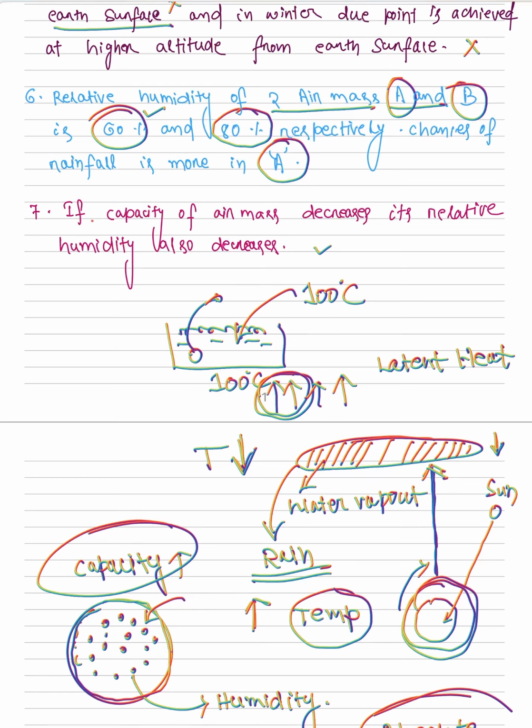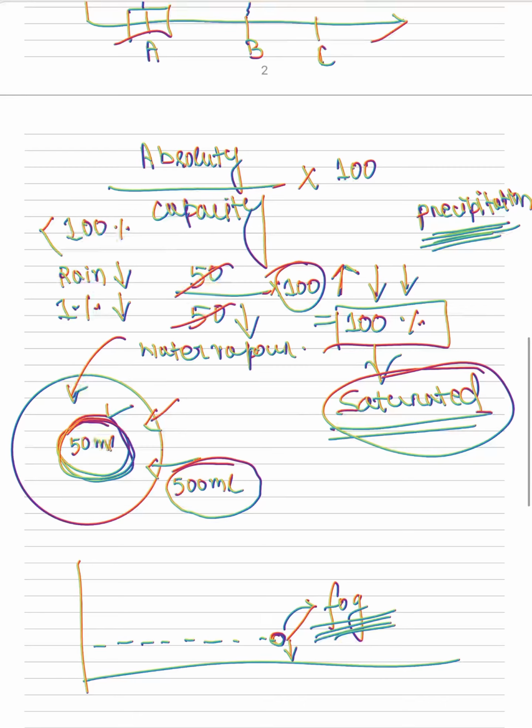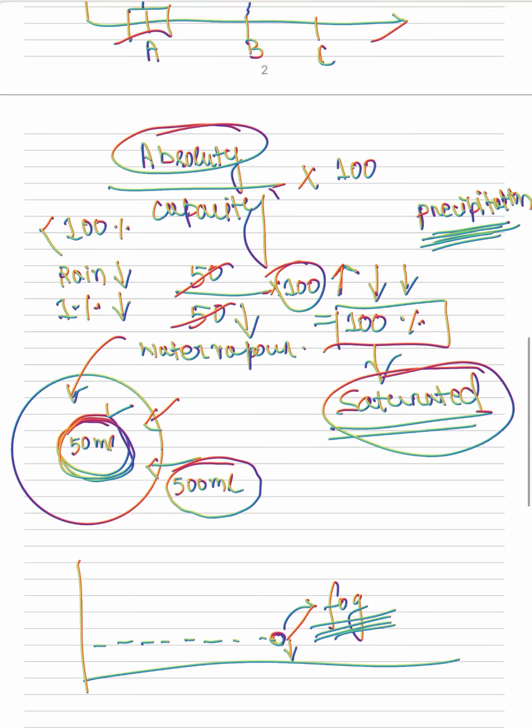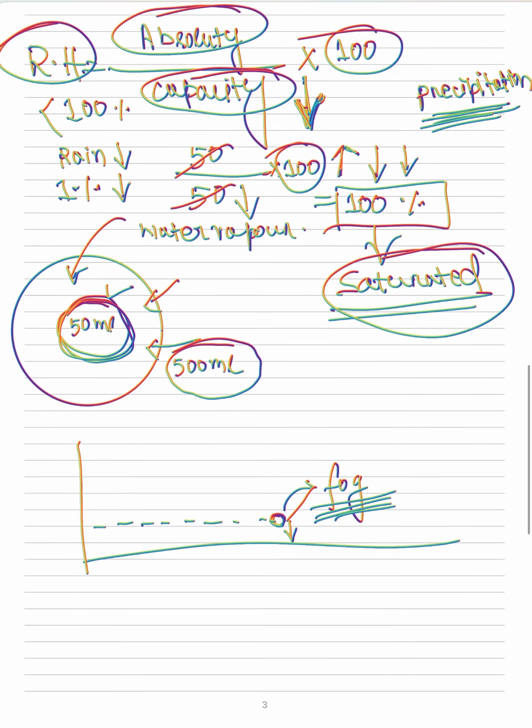If capacity of air mass decreases, its relative humidity also decreases. What we saw, relative humidity is absolute humidity by capacity into 100. If capacity decreases, then genuinely the relative humidity will increase because the denominator is decreasing. How?